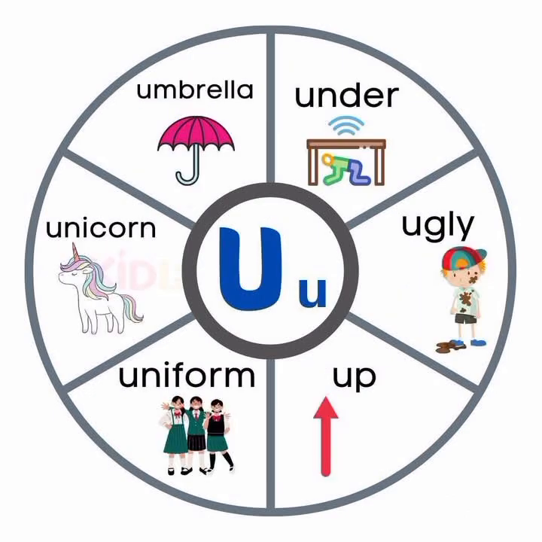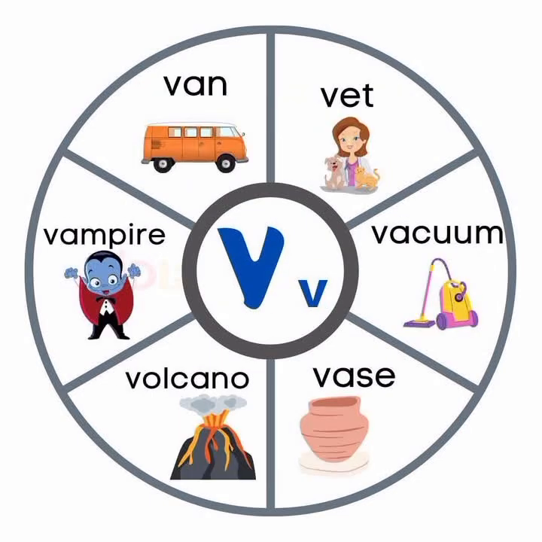U. U for under. U for ugly. U for up. U for uniform. U for unicorn. U for umbrella.